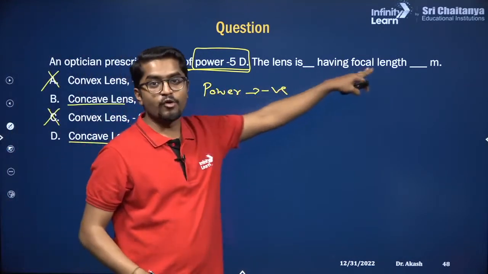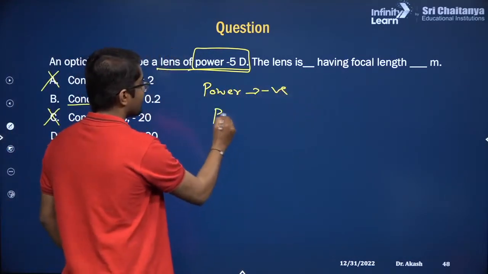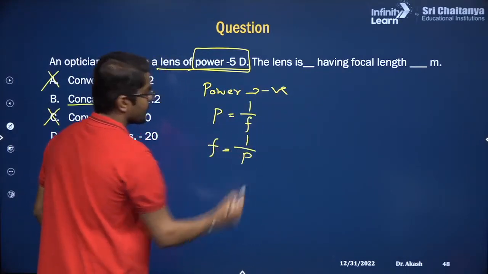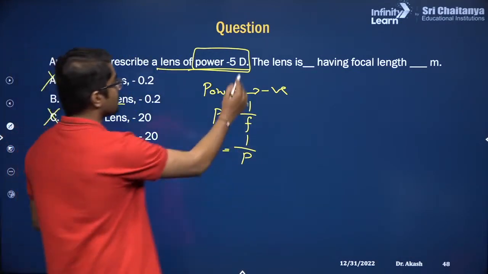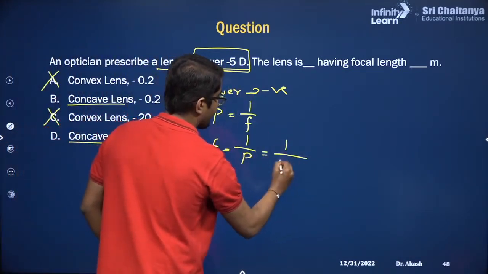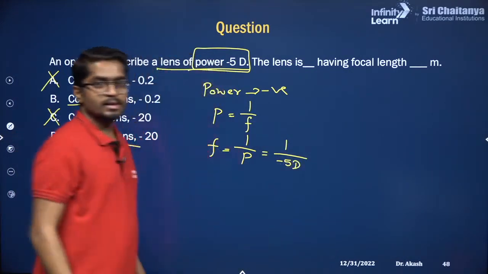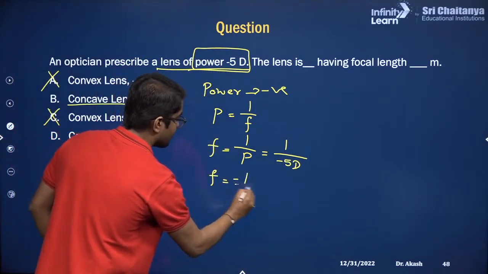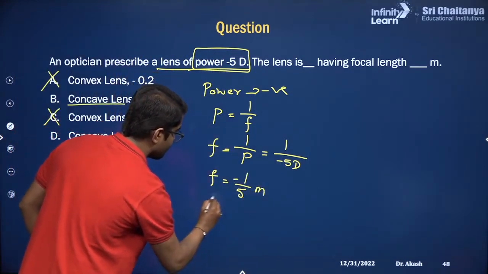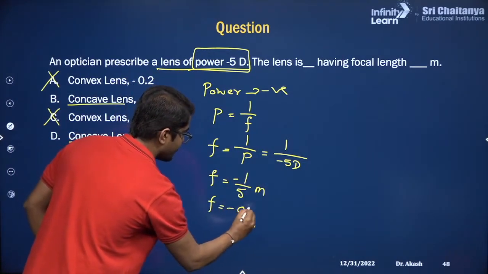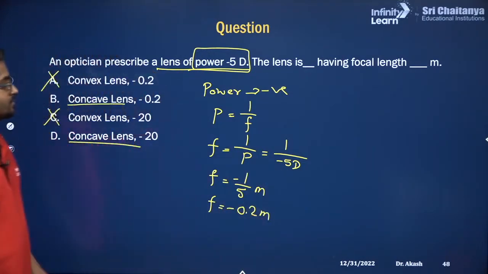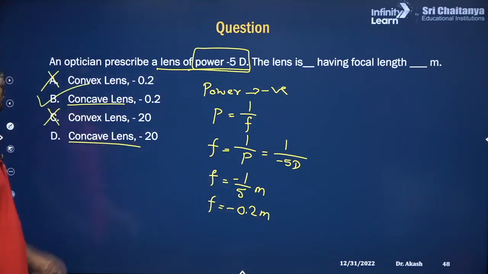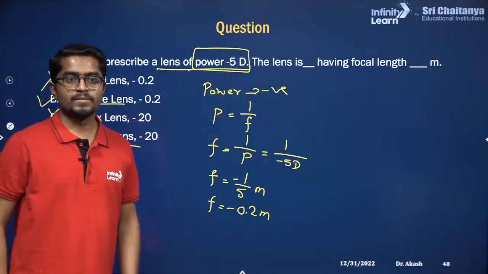So now we have to calculate the focal length. We know the power is equal to 1 by focal length. So focal length is equal to 1 by power. Correct? So substitute, power is minus 5, 1 by minus 5 diopters. Diopter is SI unit of power. So this focal length is minus 1 by 5 and this should be in meters, which is minus 0.2 meters. So in meters, focal length is going to be option number 2, minus 0.2 meters. Clear?